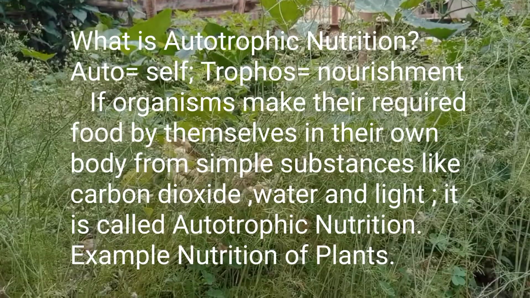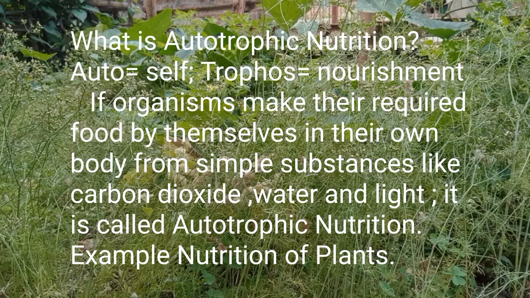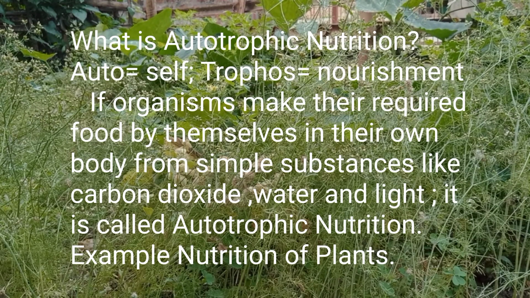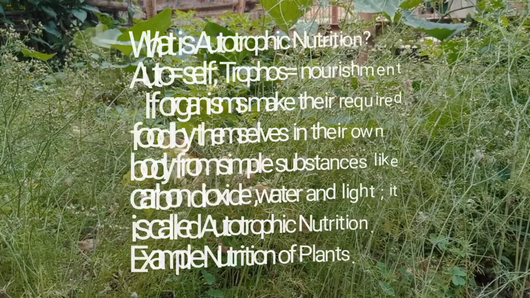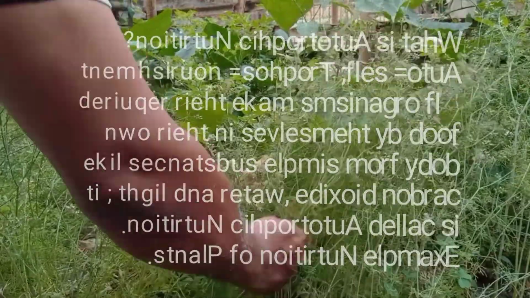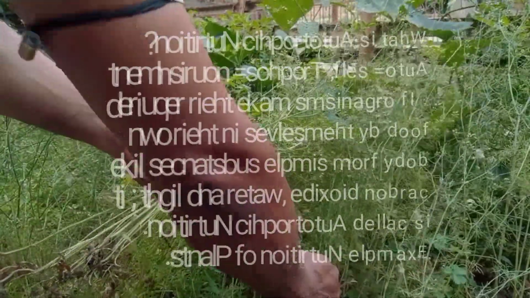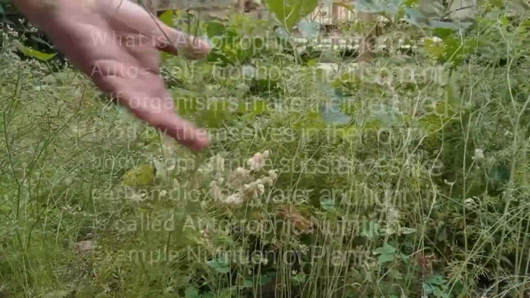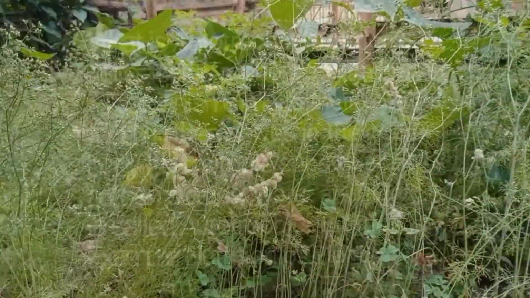But animals cannot perform these processes because they lack green pigments. Green pigments are the main site to perform the process of autotrophic nutrition. They can prepare their own food in these particles.